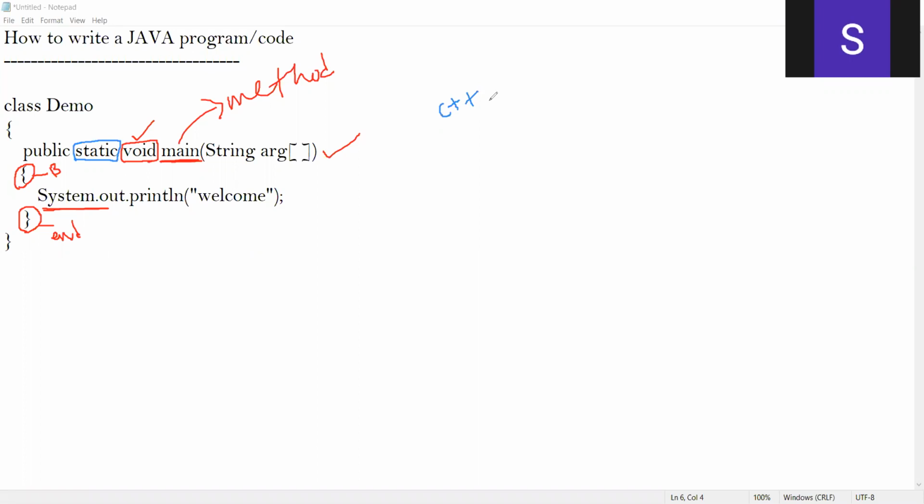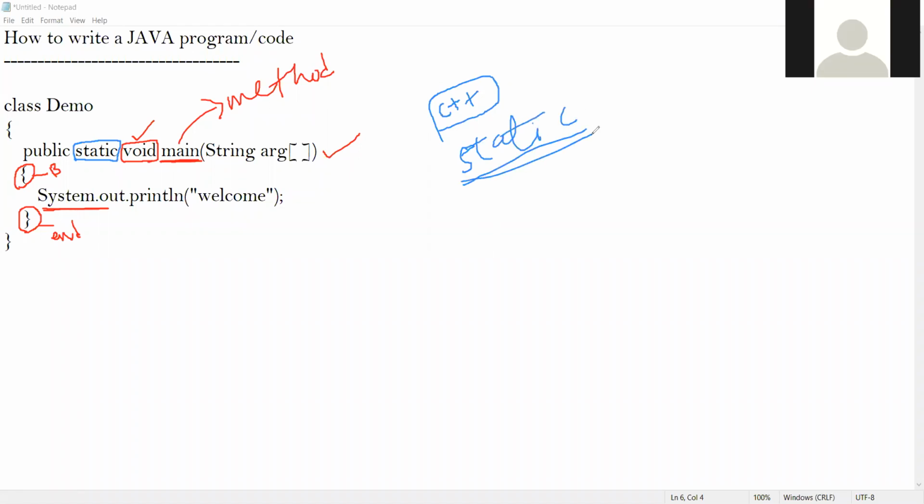We have studied this, students, in C++. Anyone? We have studied about the static keyword, right? Sir, memory will be allocated explicitly, sir. That is with respect to a variable. Anyhow, your answer is good. Static int a, that is with respect to a variable. I'm not talking about variables, I'm talking with respect to functions.